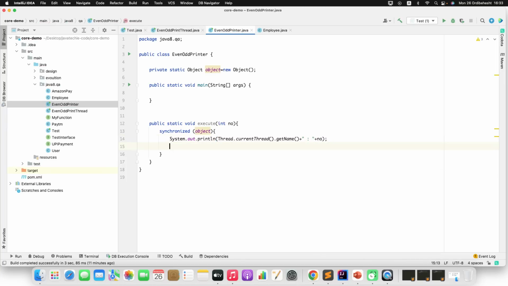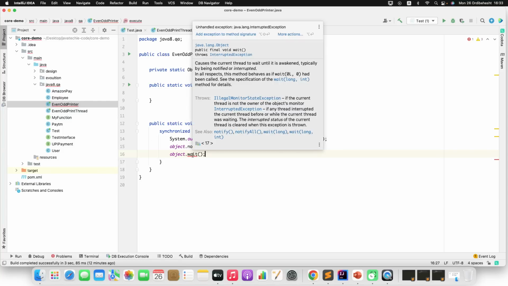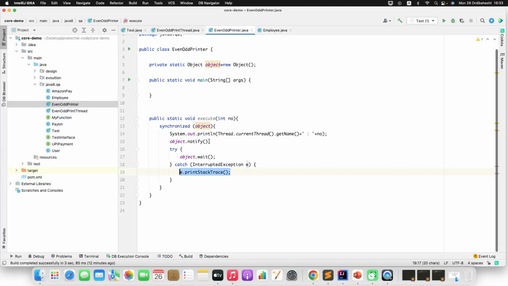Fine. Then here I'll just use object.notify and object.wait. Okay, so this will throw the InterruptedException. Just catch that using try-catch, and all the statements I will keep inside the try block.